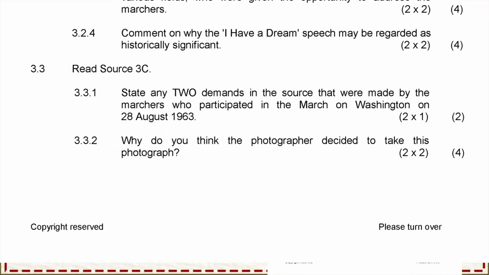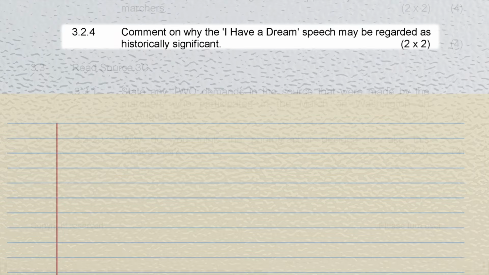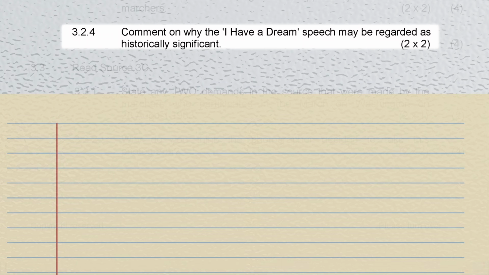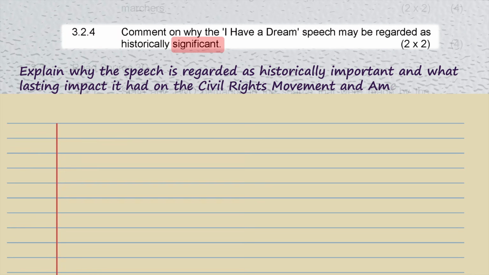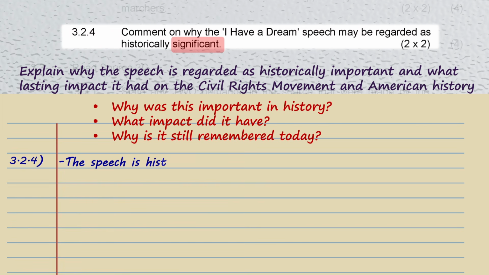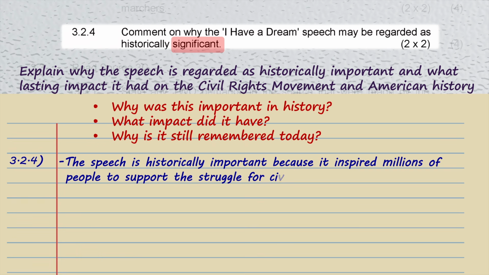The last question in this section, 3.2.4, asks you to comment on why the I Have a Dream speech may be regarded as historically significant. The examiner is not asking you to describe the speech or repeat what Martin Luther King Jr. said. You must explain why the speech is historically important and what lasting impact it had on the civil rights movement and American history. The speech is historically significant because it inspired millions of people to support the struggle for civil rights and racial equality.